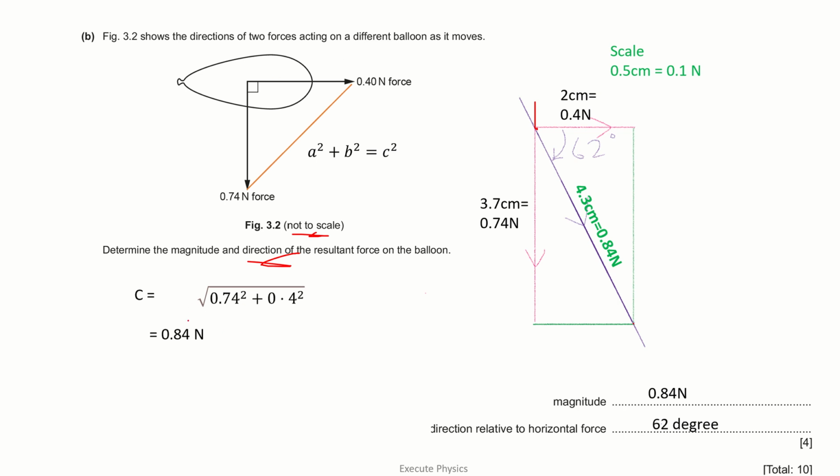The square root of that will give you the magnitude as 0.84 Newton. And for the angle with the horizontal, you need to use tan inverse of b by a, that is 0.74 by 0.4. Tan inverse of that will give you 61.6 degrees, which is approximately the same.